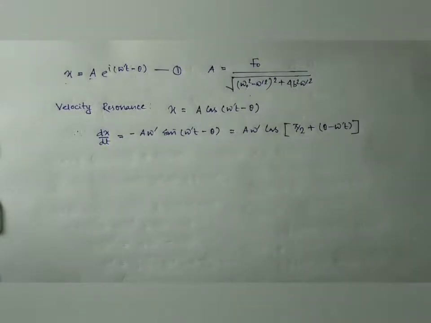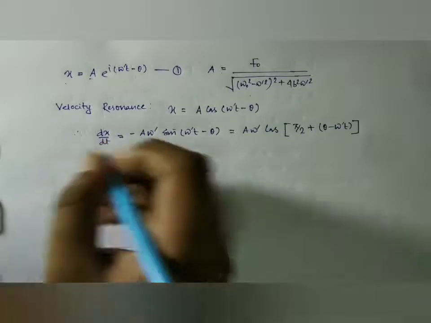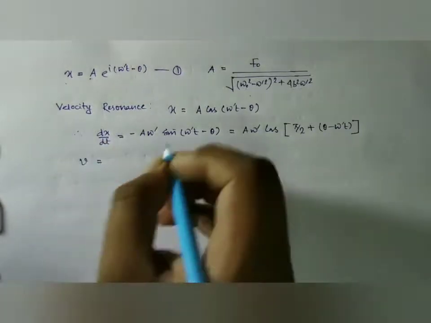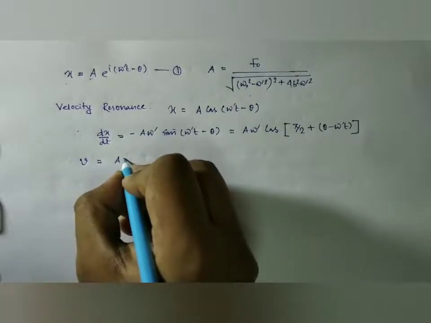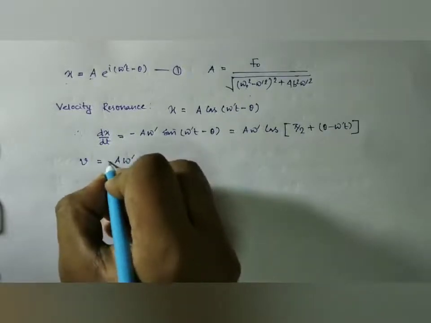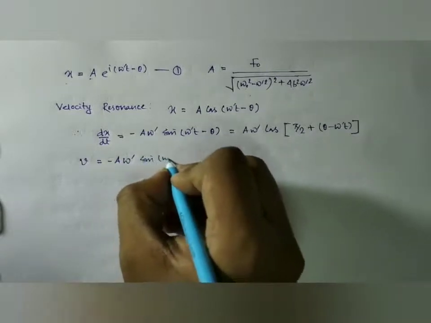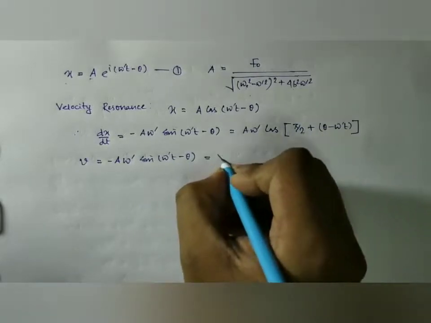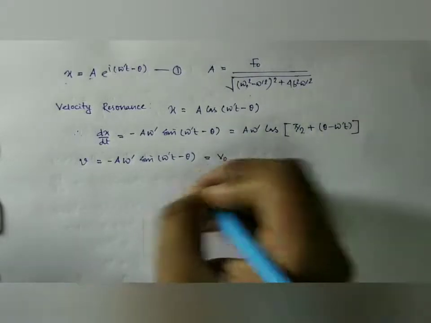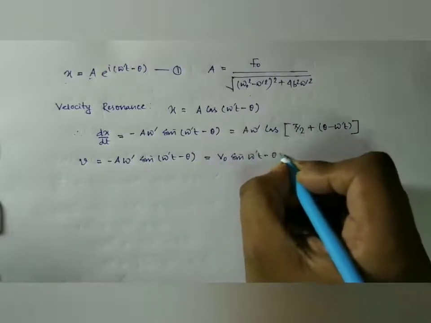So if we want to obtain the expression for velocity, we have v equal to a omega prime sine omega prime t minus theta, and we can also write it as v0 sine omega prime t minus theta, if we neglect the minus sign.